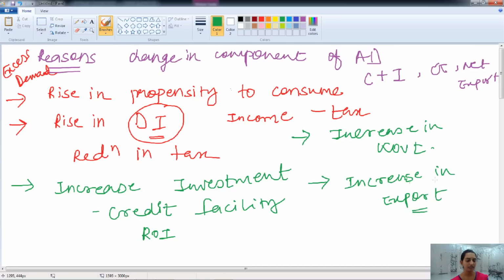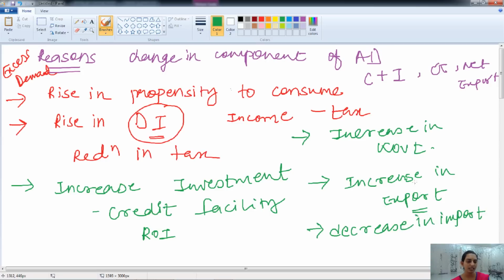If the domestic price of the goods and services in the country is lower, then more goods are demanded from outside also, therefore the exports will increase, and it will lead to more aggregate demand, and that will cause the excess demand.